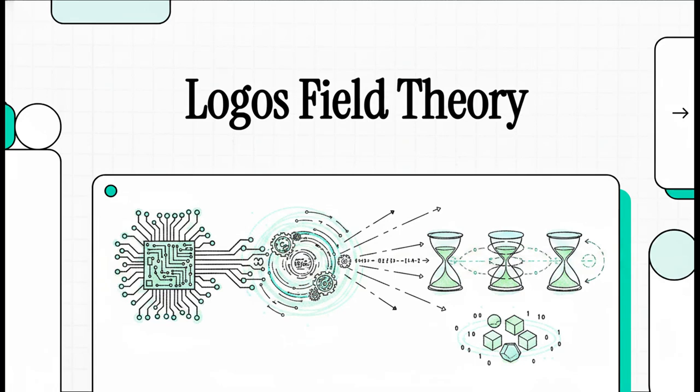Welcome to this explainer. Have you ever wondered if reality itself is just running on code? Well, today, we're not treating the universe like abstract physics. Instead, we're looking at it as the ultimate operating system. We're going to walk right through the literal source code of existence using Logos field theory. We'll look directly at the mathematical architecture that stops the universe from crashing, keeps our timelines perfectly synced, and literally renders the physical mass you interact with every single second. Sound crazy? Let's get into it.